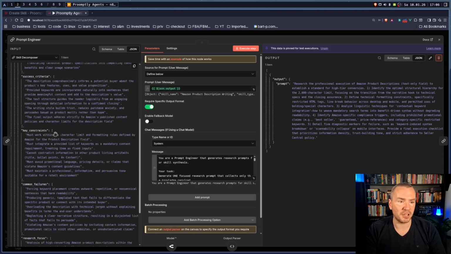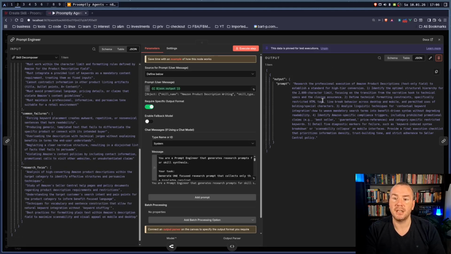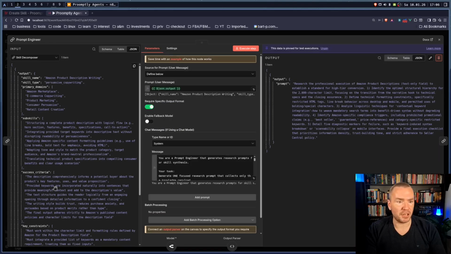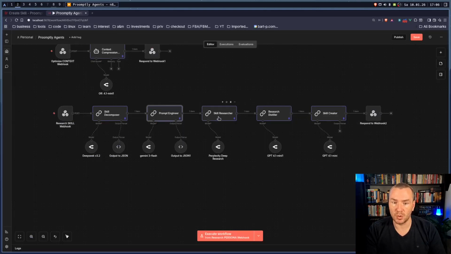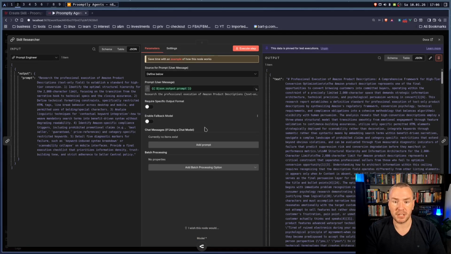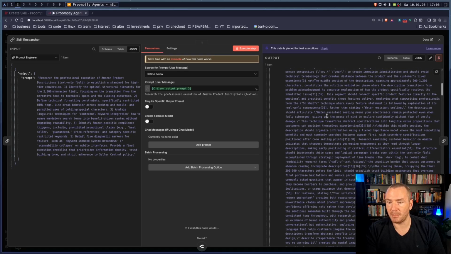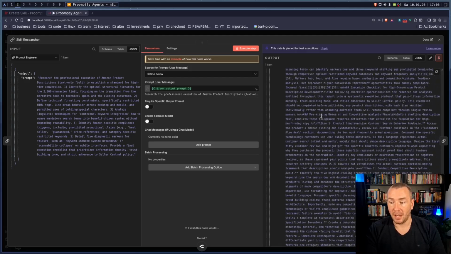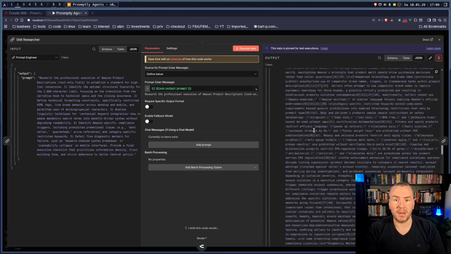Our prompt engineer takes all the information and builds the prompt out of it. The Gemini 3 model is generating our prompt through the prompt engineer. So this comes in, this is our prompt that comes out. This prompt is specifically generated to make a research. This research is done by Perplexity. We get the prompt, which is just a user message, and this is passed to Perplexity. Perplexity makes a research and returns, as you see, a lot of information.